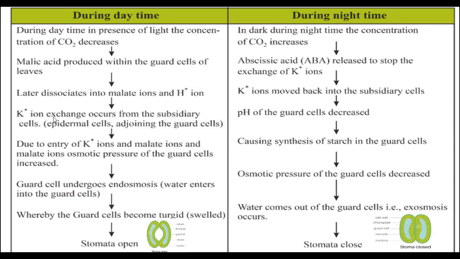Potassium ion exchange occurs from the subsidiary cells. Subsidiary cells contain a high concentration of potassium ions. Guard cell protons, meaning hydrogen ions, enter into subsidiary cells. At the same time, potassium ions from the subsidiary cells enter into guard cells. Due to entry of potassium ions and malate ions,